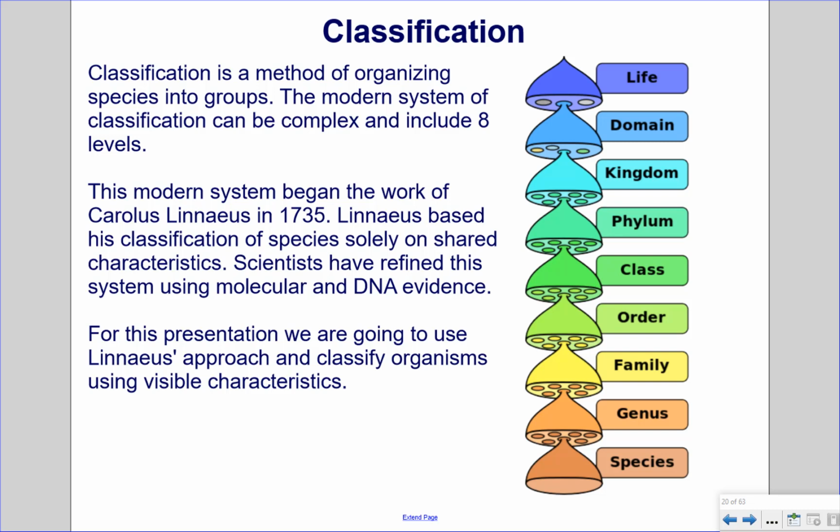Linnaeus based his classification of species solely on shared characteristics. Scientists have refined the system using molecular and DNA evidence. For this presentation, we are going to use Linnaeus' approach and classify organisms using visible characteristics.